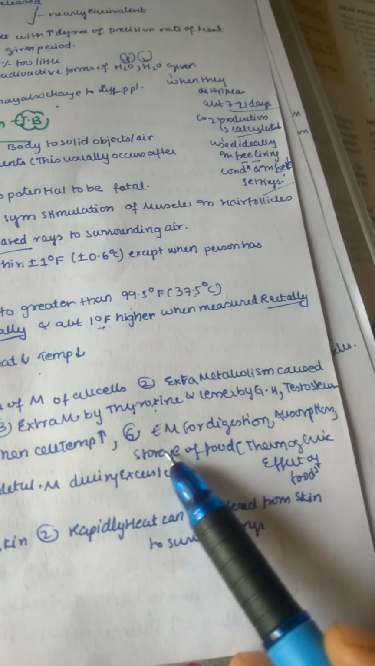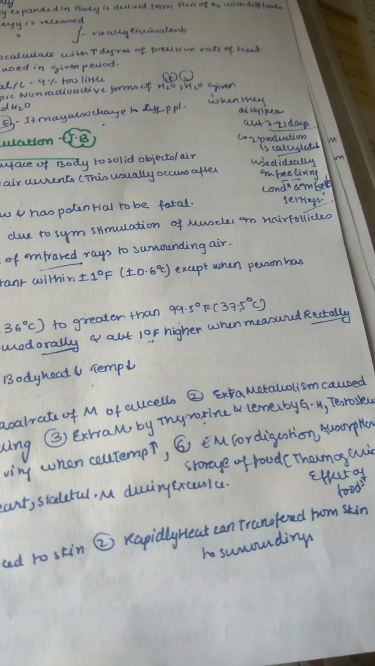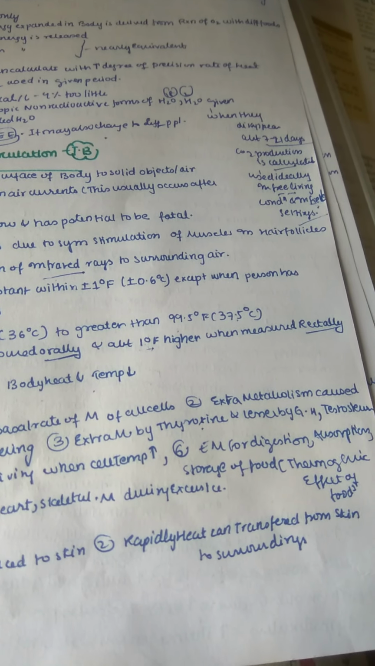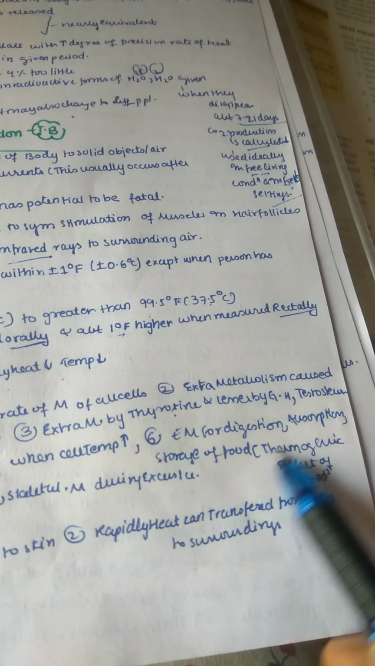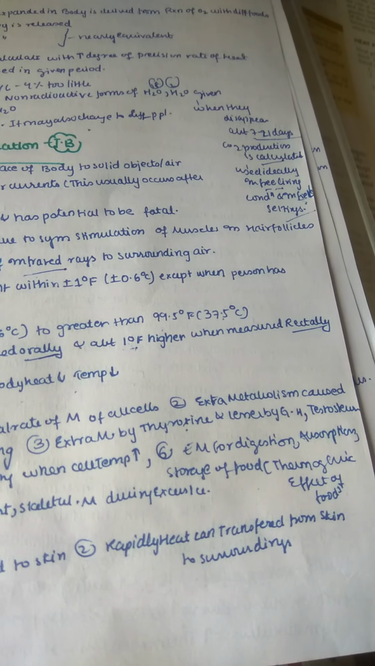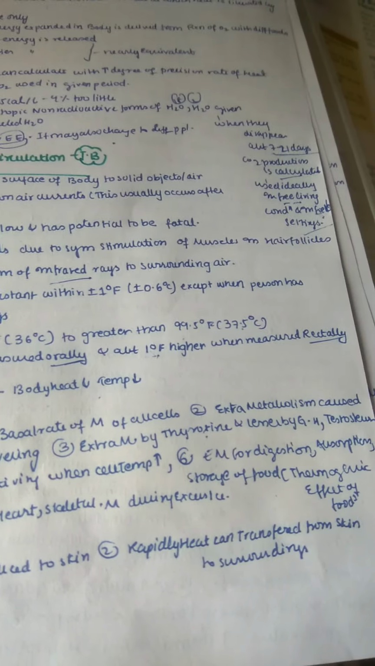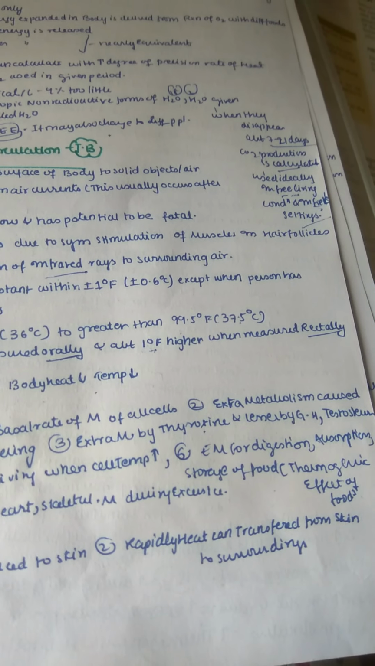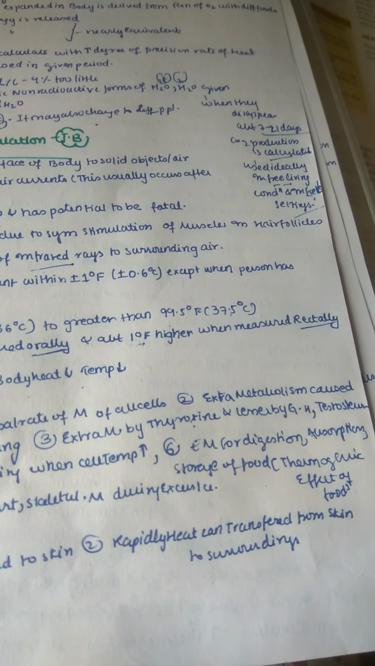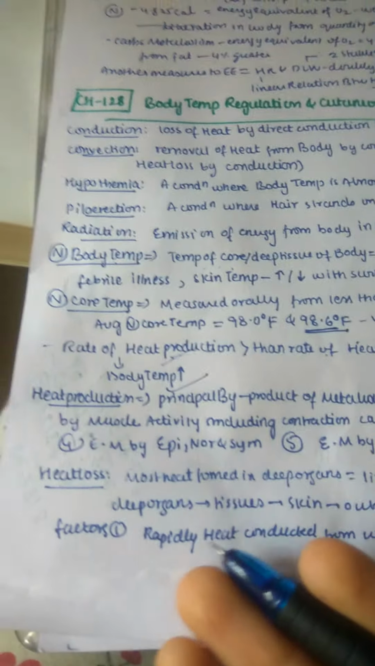The sixth one is extra metabolism for digestion and absorption. For all this also heat is increased. Whenever you eat a lot of food, you can feel some heat in your body because heat is increased. Whenever you do high strenuous exercise, heat is produced. And for storage of food, this is called the thermogenic effect of food. Even for the digestion and absorption of food, heat is required, and it forms energy first, and this energy later produces heat. So even for processing food you require heat, and the resulting energy in turn gives heat.